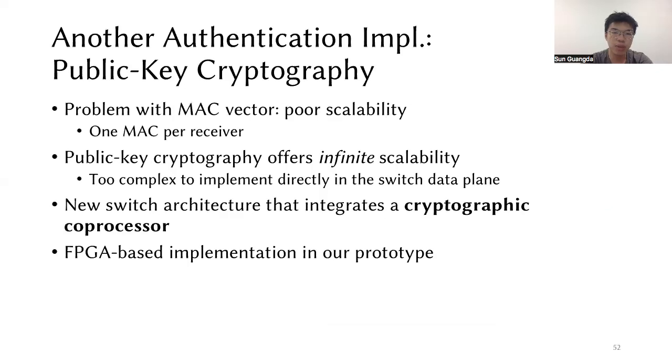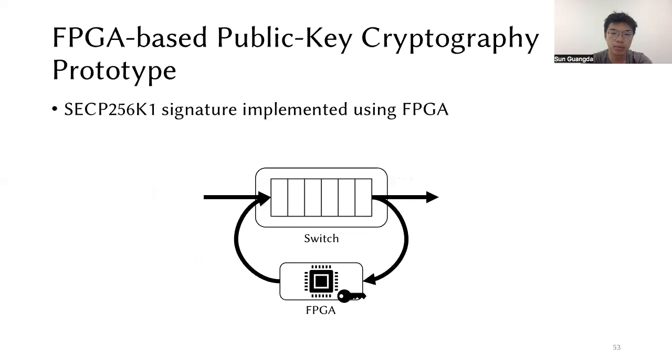The problem with the MAC vector is poor scalability because it requires 1 MAC per receiver. Public key cryptography instead offers infinite scalability, but it is too complex to implement directly in the switch data plane. So we propose a new switch architecture that integrates a cryptographic code processor, and we implement it with an FPGA in our prototype.